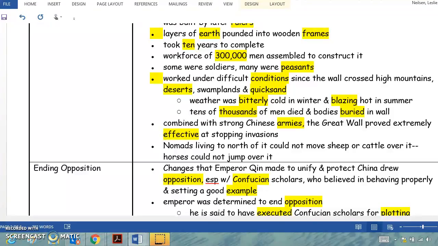Combined with strong Chinese armies, the Great Wall proved extremely effective at stopping invasions. Nomads living to the north of it could not move sheep or cattle over it, and horses could not jump over it.